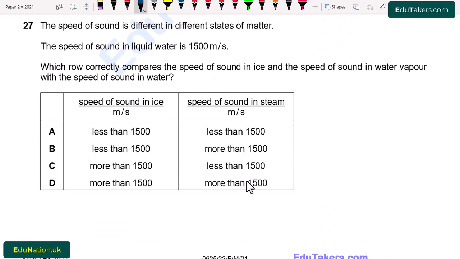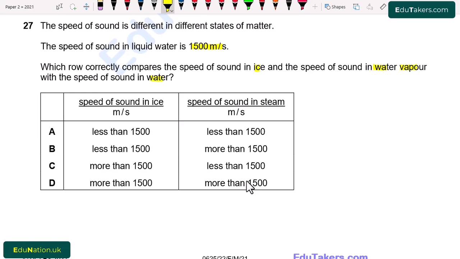Question number 27. The speed of sound is different in different states of matter. The speed of sound in liquid water is 1500 meter per second. Which row correctly compares the speed of sound in ice and the speed of sound in water vapors with the speed of sound in water?